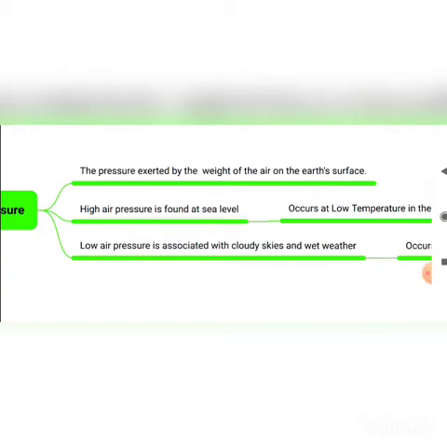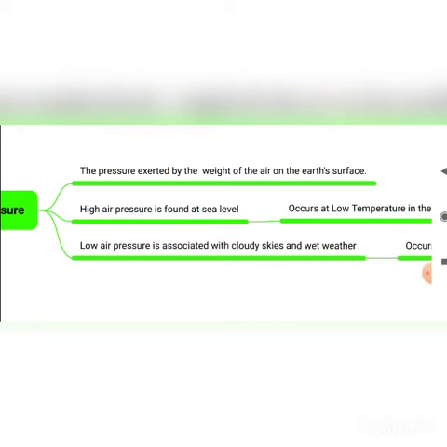So due to low pressure there will be cloudy sky, that is, wet weather may occur. When the temperature is low, the pressure will be high. That is what you could see during daytime on the seashore side.